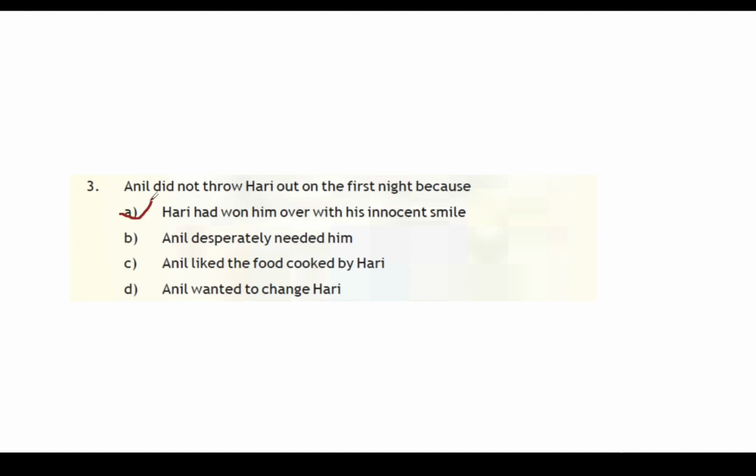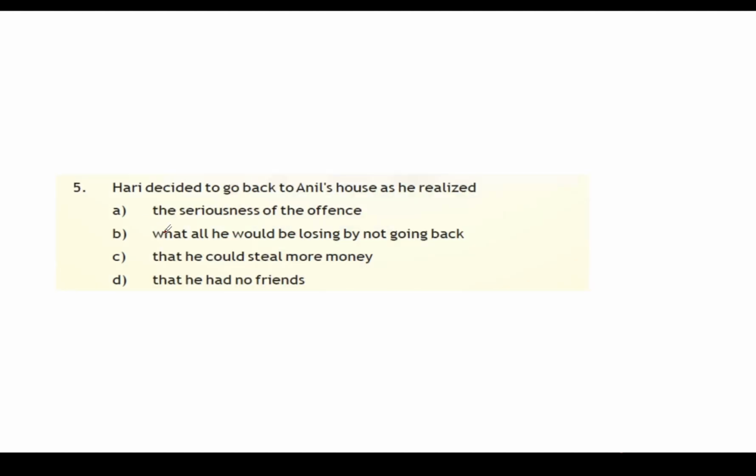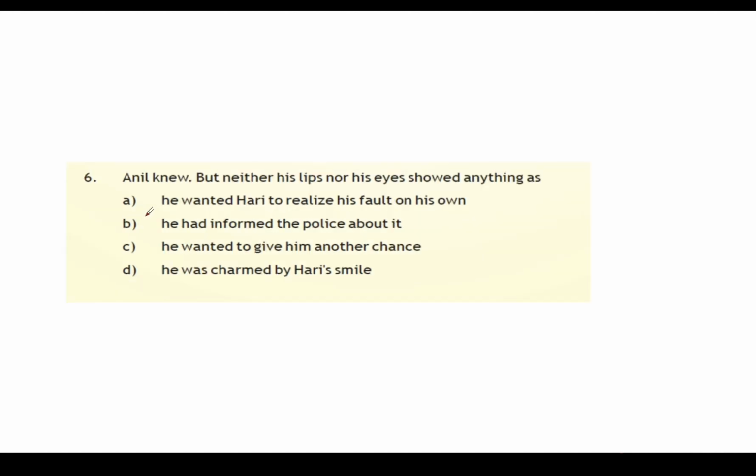Hari had won him over with his innocent smile. Anil trusted him completely. What all he would be losing by not going back. He wanted to give him another chance.